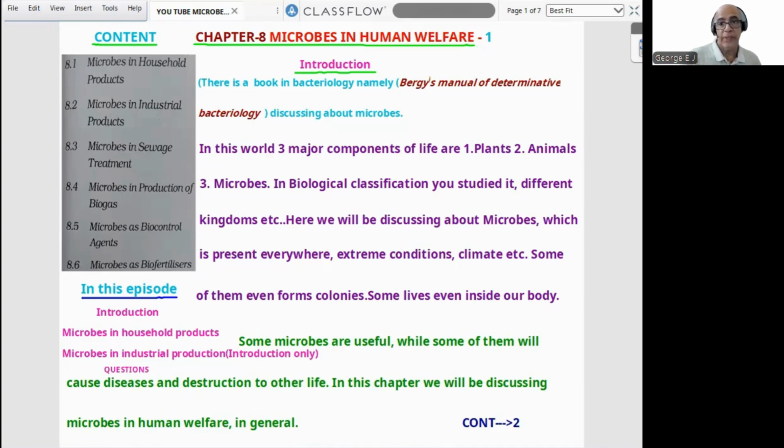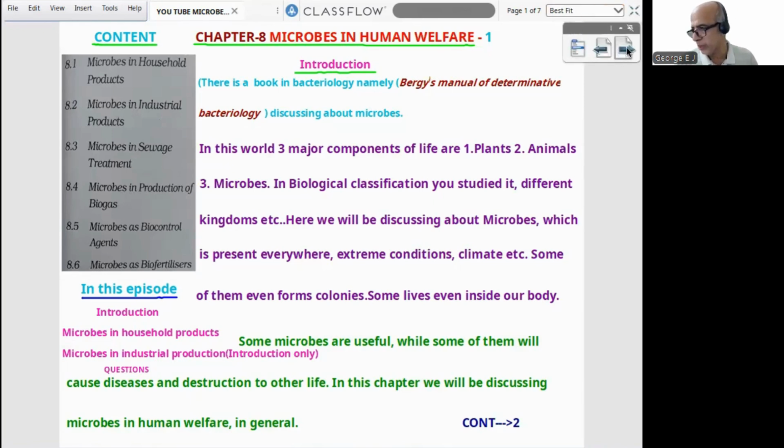Now, the habitat and habit. Microbes means very small organisms. They can cause diseases. They can be utilized for many economic purposes. They can also cause destruction to life. So generally, in this chapter, it is about human welfare, how microbes can be utilized.